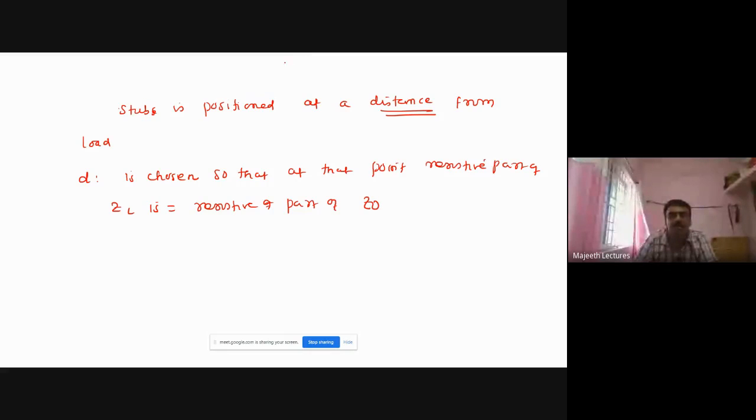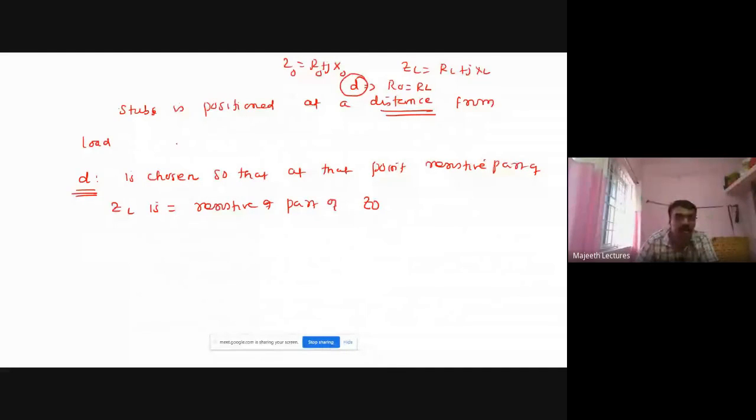That means we know impedance is given by R plus JX. So D must be chosen in that circumstance. Let us assume Z0 is equal to R0 plus JX0, and ZL is equal to RL plus JXL. We have to choose D where R0 must be equal to RL. That is the location of the stub, right?